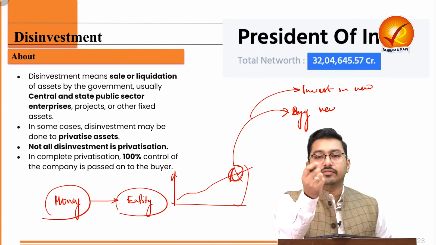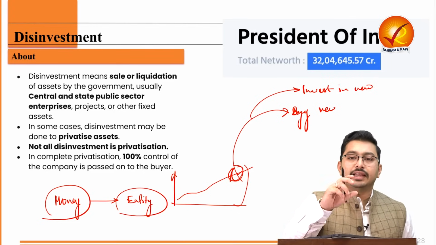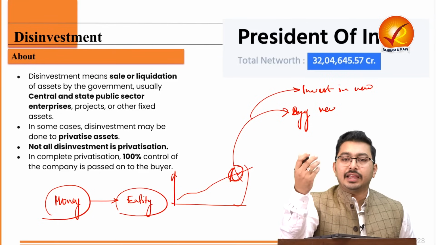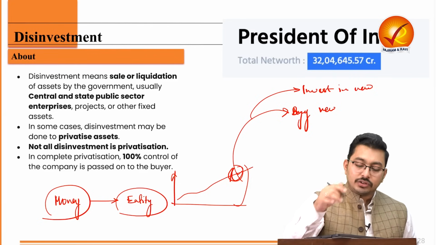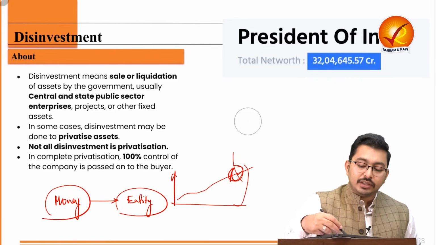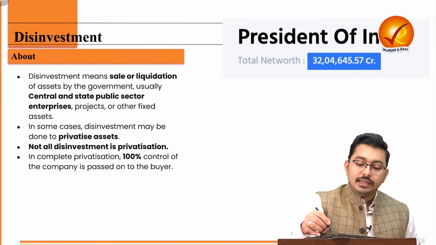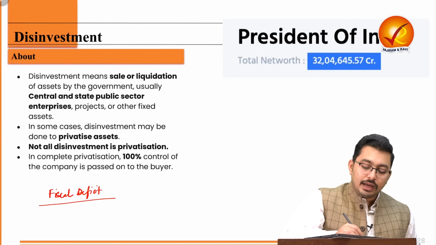The way, let's say, we get a property and that property price appreciates, and then we sell off that property to make some capital gains. And out of that capital gains, maybe you will invest in a business or you will invest in another enterprise of yours. So similarly, money is important for the government also. Now, over the period of time, what we are looking at is that we are facing the fiscal deficit as well as, let's say, revenue shortages.